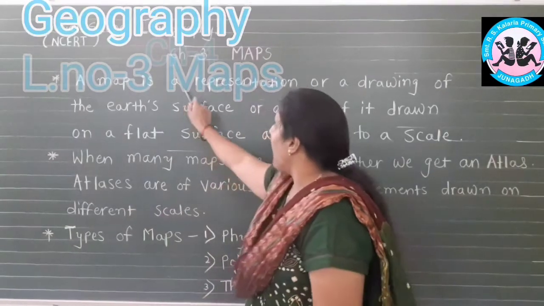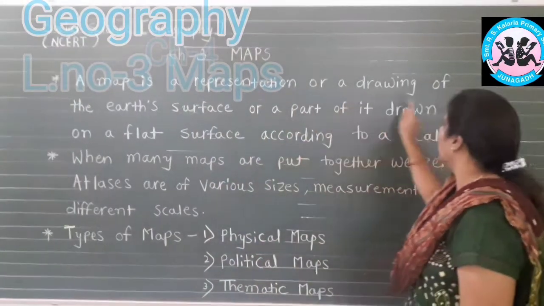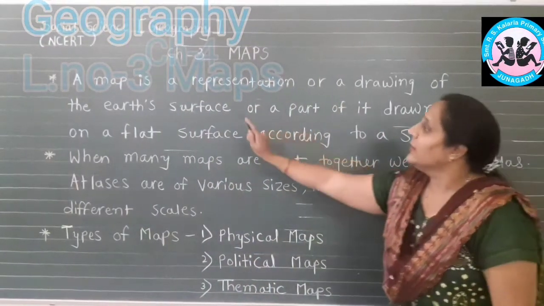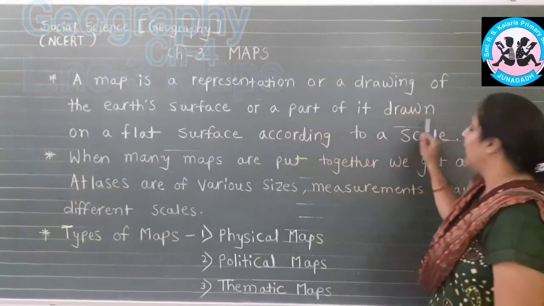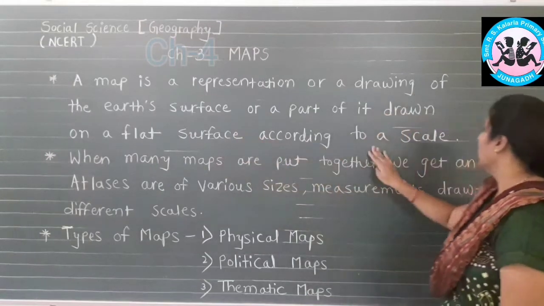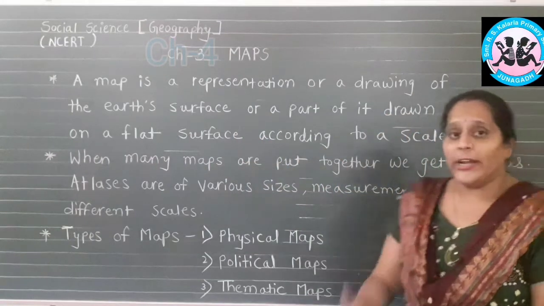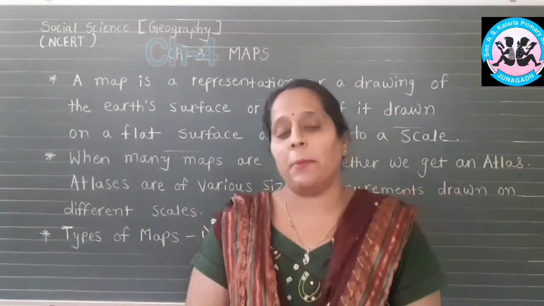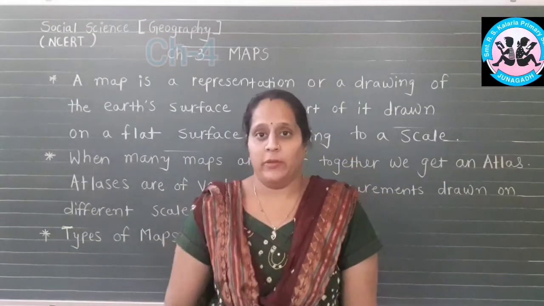A map is a representation or a drawing of the earth's surface, or a part of it, drawn on a flat surface according to a scale. It means we draw a map according to different measurements.